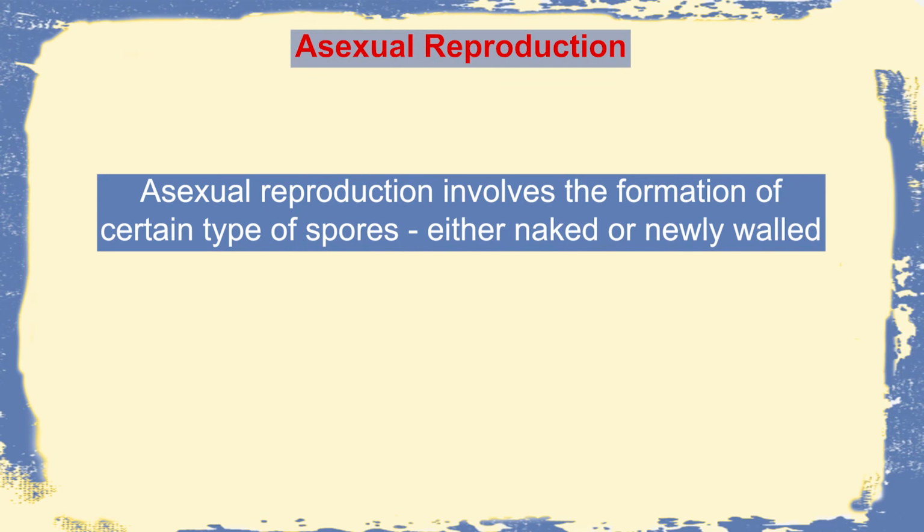The second in line is asexual reproduction. So what does this mean actually? They are obviously asexual in nature, that is, there is no sexual fusion happening here. Certain types of spores are produced, which may be of several types. We are going to discuss some of them, and in this also there is no alternation of generation. So let us see some of these asexual spores.